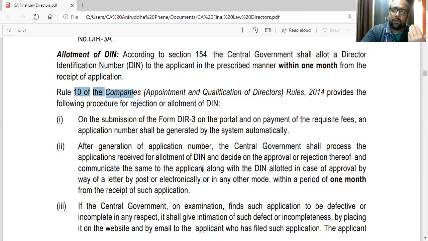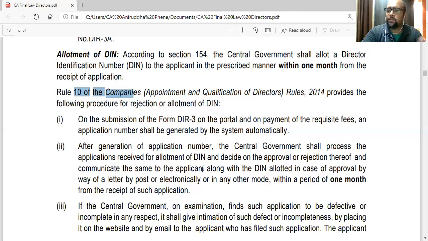If you don't rectify the defect correctly, so there is still a defect pending, the government will reject your application and no fees will be refunded. Thirdly, if you don't correct the defects and the 15 days are over, the government will reject your application because you were supposed to rectify the defect within 15 days.